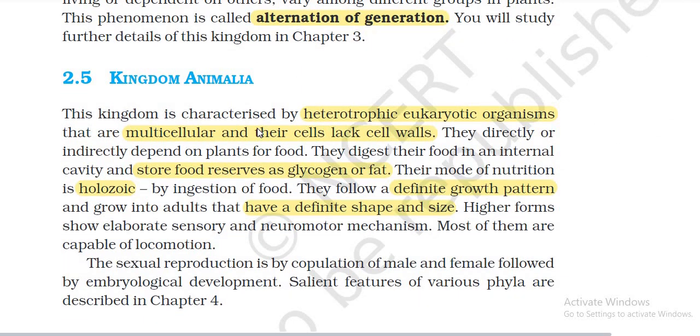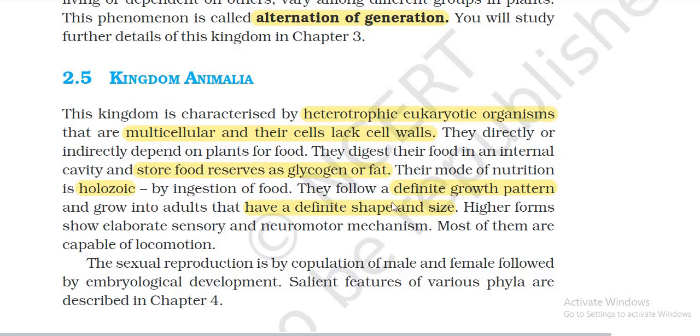Kingdom Animalia. This kingdom is characterized by heterotrophic eukaryotic organisms that are multicellular, and their cells lack a cell wall. They directly or indirectly depend on plants for food. They digest their food in an internal cavity and store food reserves as glycogen or fat. Their mode of nutrition is holozoic.